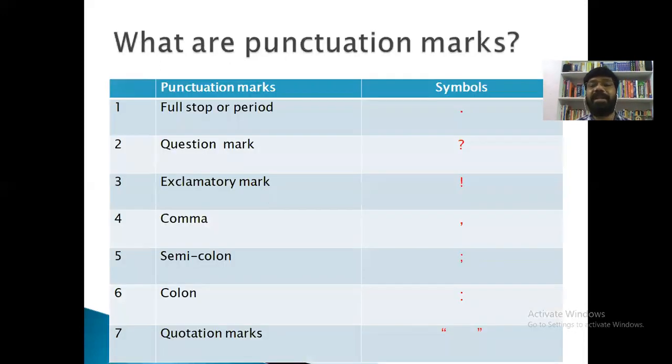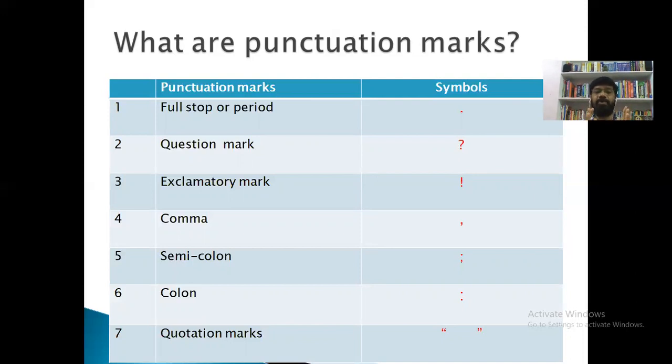So, my dear students, now let us talk about what punctuation marks are. Let us know how the symbols of punctuation marks look, right? And my dear students, there are around 15 important punctuation marks. Why the 15 important?